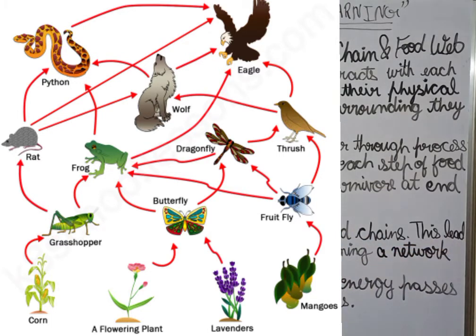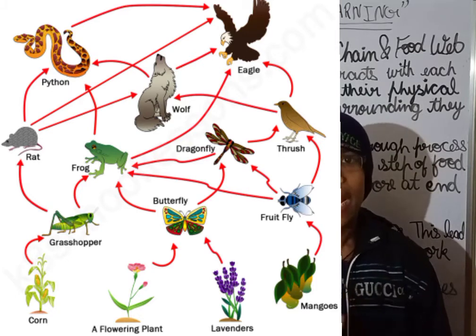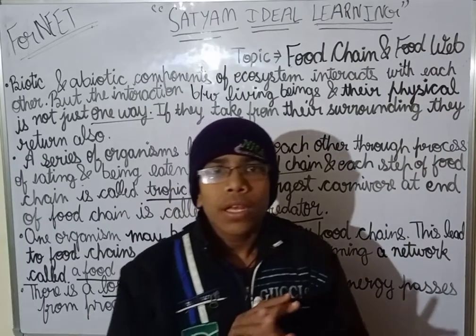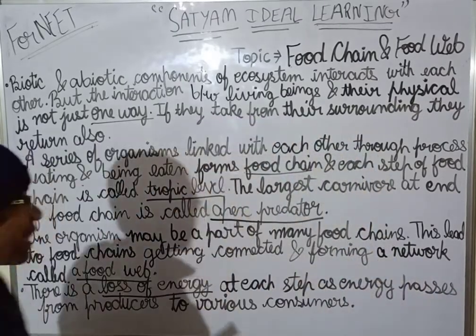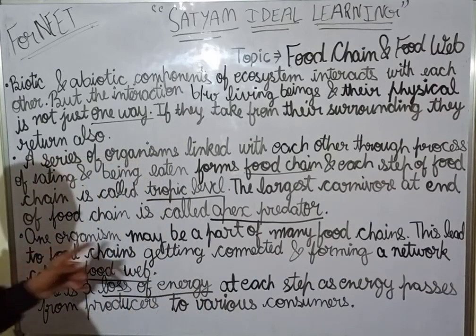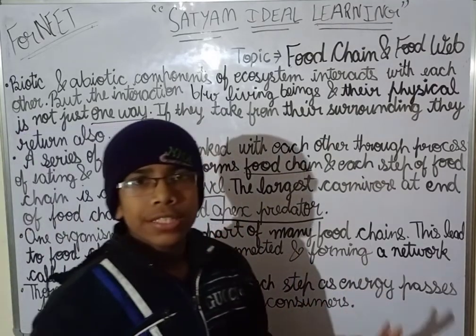This led to food chains getting connected and forming a kind of network, and this network is called food web. Clear this thing? I think food web is clear to all of you guys. And one organism may be a part of many food chains.